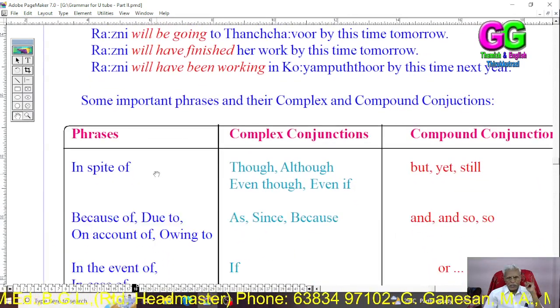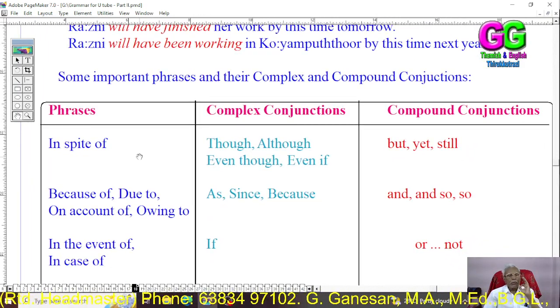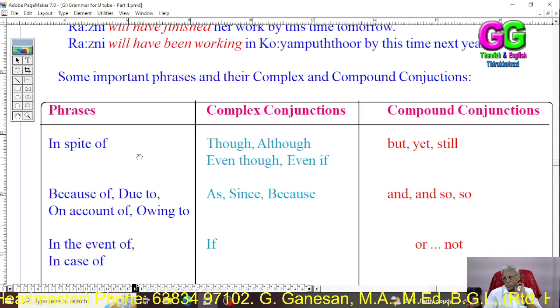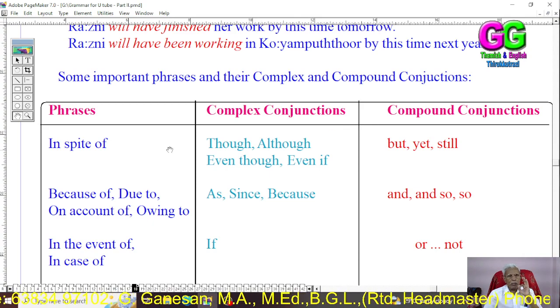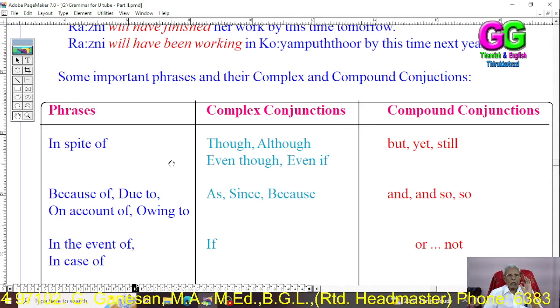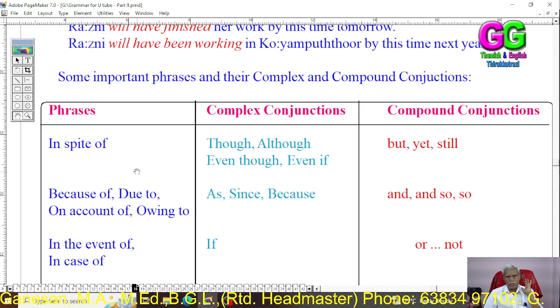Some important phrases and their complex and compound conjunctions. Dear students, we should have a thorough knowledge of these phrases and conjunctions. The phrase, complex and compound conjunctions we should know. Then only could we convert, and not only convert, we could speak and write English rightly.